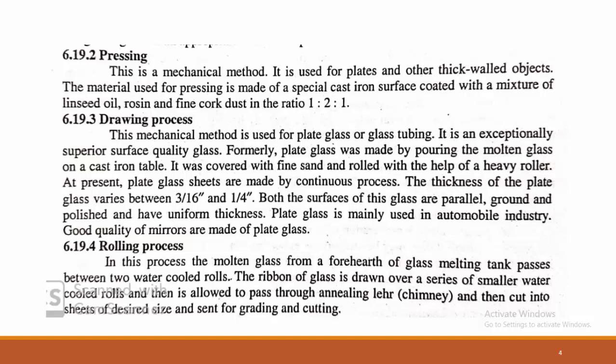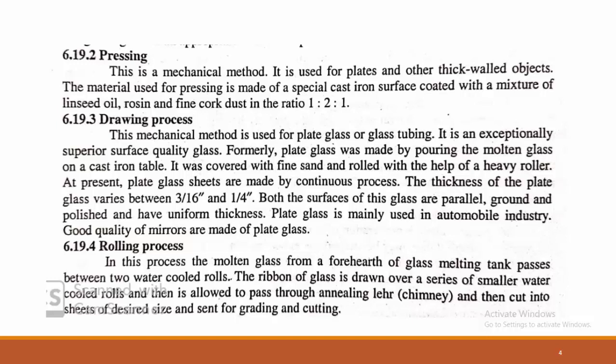See, this is very simple in case of the rolling process, where two different rollers are kept between top and bottom. Through the rollers, the glass is drawn, where it forms a sheet. With the help of this, sheet glass is made, and as per the requirement, the desired size can be cut and finally sent to the annealing.